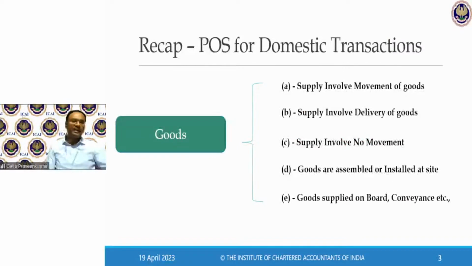Last provision, where goods are supplied on board a conveyance, etc. Whenever goods are supplied on board a conveyance, the point at which the goods are taken on board will be my place of supply. I gave the example of Rajdhani Express.